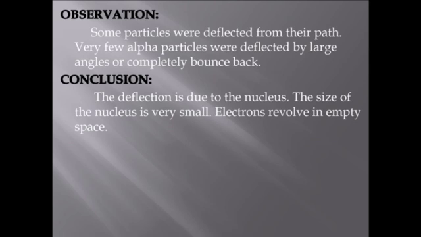The size of the nucleus is very small and the mass of the atom resides in the nucleus. So the electrons revolve in empty space, and electrons have negligible mass compared to the mass of a proton. That is why electrons do not deflect alpha particles. So they revolve around the nucleus in empty space. This was the model of Rutherford.